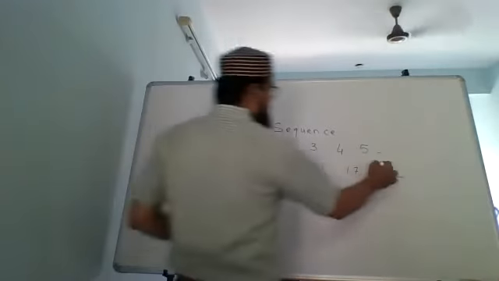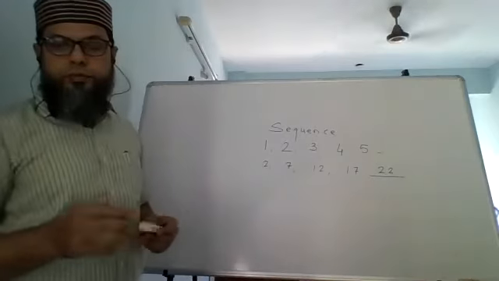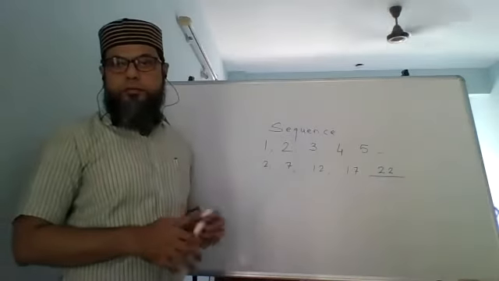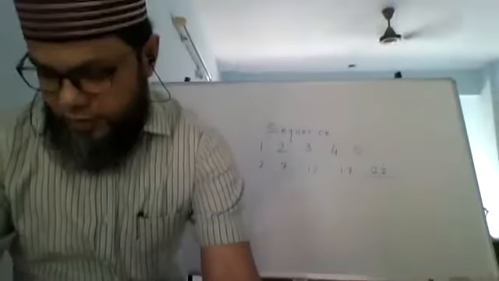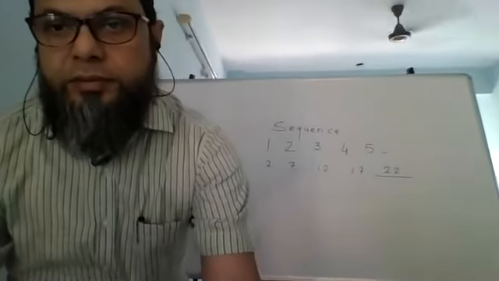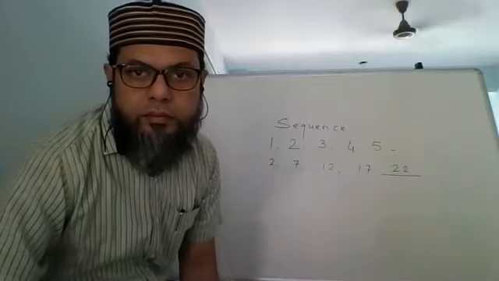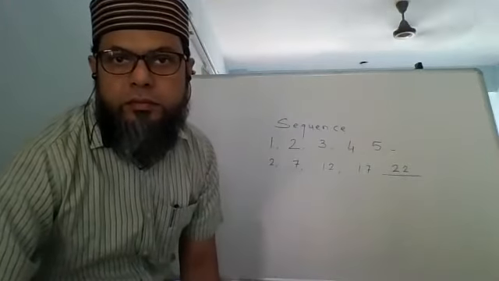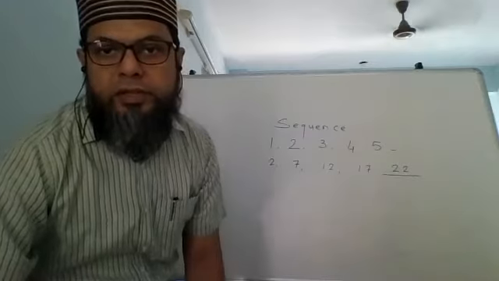So the next number is 22. Still not visible? Is it visible now or still not visible? Can you see it now?